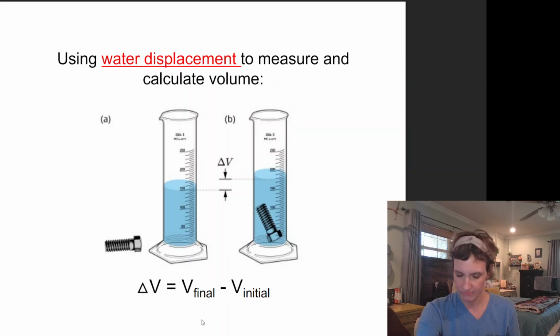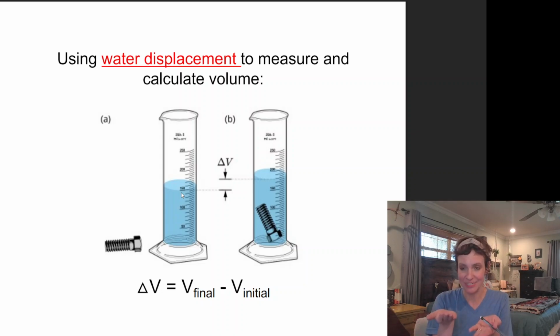Now, I think about it alphabetically. F for final comes before I in the alphabet. But then also, you guys, hopefully your final volume is a bigger number than your initial volume, to where you just subtract the one from the other and that does not give you a negative volume number. But the difference in volume for water displacement is always going to be your final minus your initial.